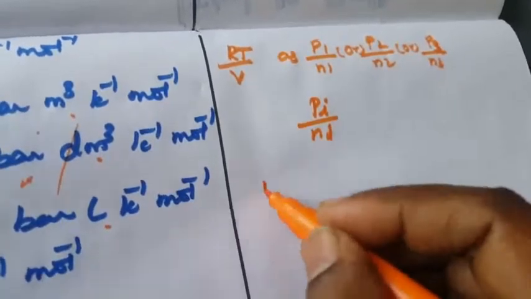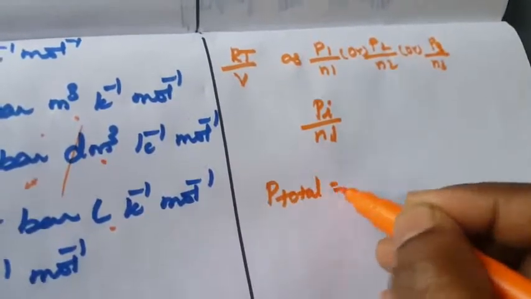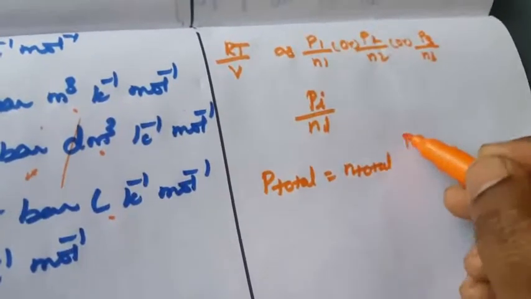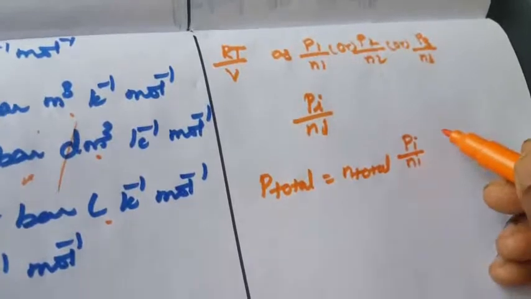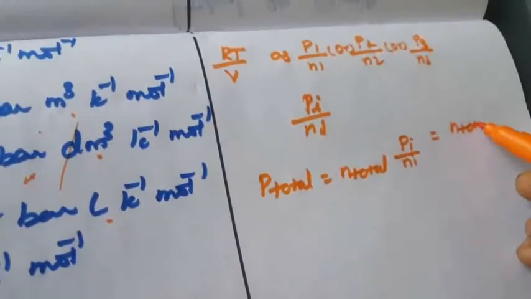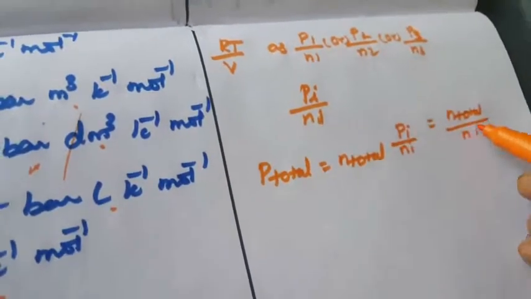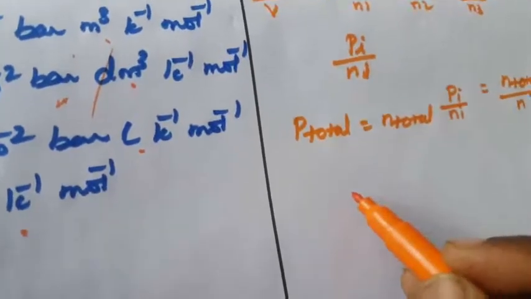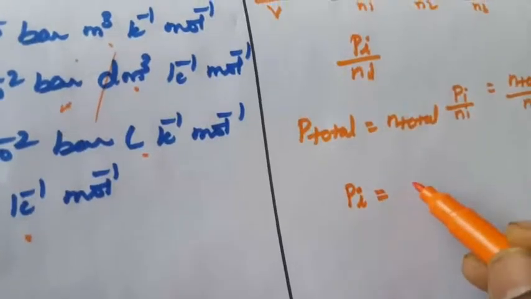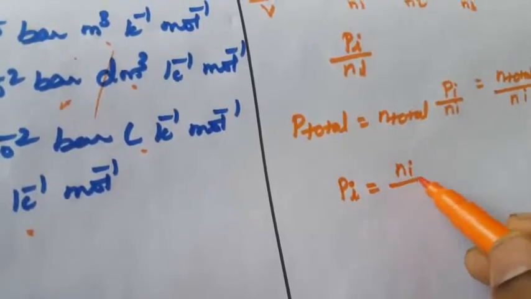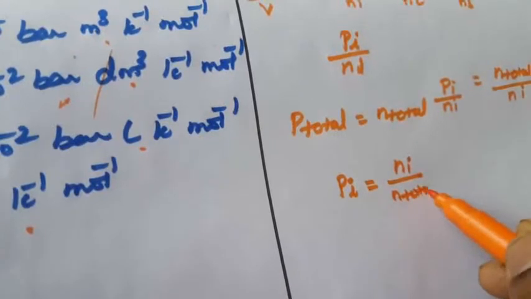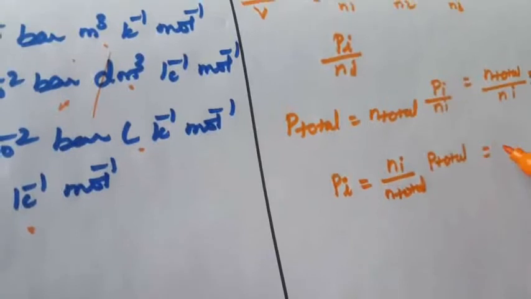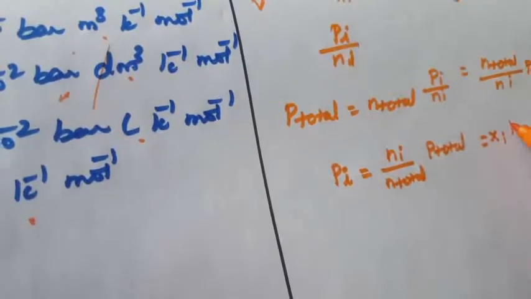Okay, so how to write P total? P total by N total is equal to Pi by Ni. So we can write N total by Ni into Pi. We can write like this. So what is Pi? We want the partial pressure of the individual component. So that is Ni by N total into P total. This is called Xi into P total.